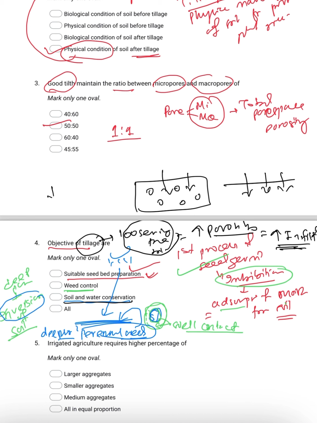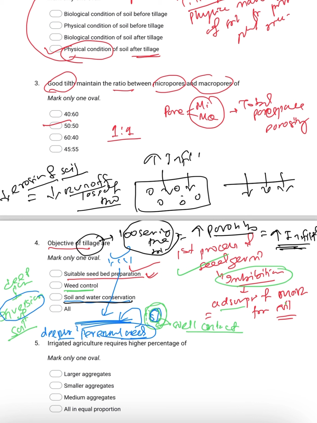That means you are decreasing the runoff loss of water, and reducing the erosion of soil, because the higher the runoff, the higher the erosion. So here soil and water conservation will be there.